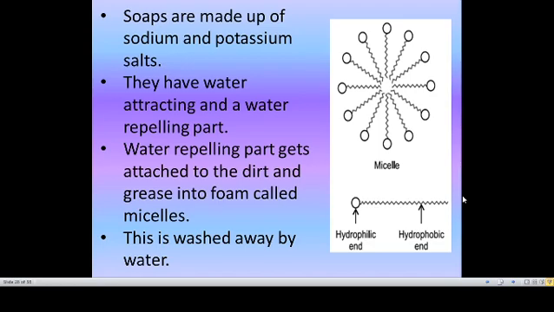So while using soap we wash our body, and the dirty things from our body are removed, just as using detergents we wash clothes and the dirty things are removed from those clothes.